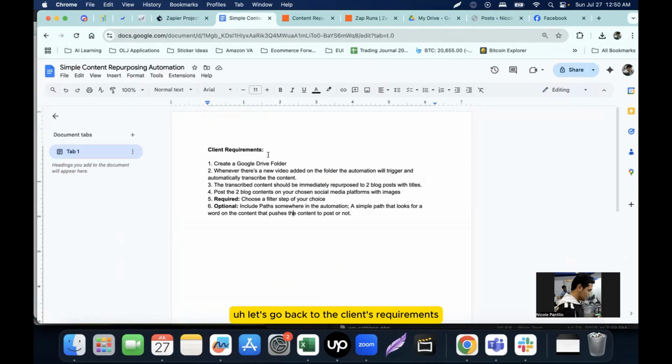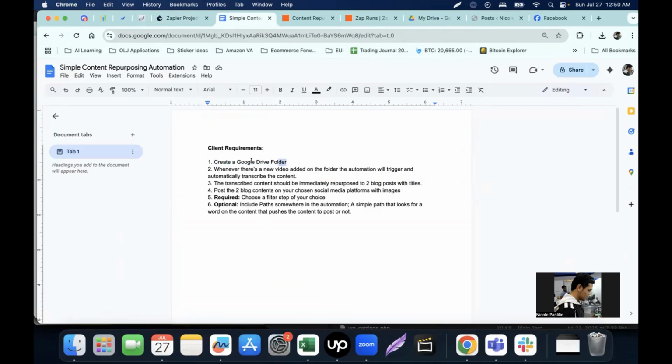Let's go back to the client's requirements. Actually, this is one of the test projects that has been given to me. And the client is asking to create a Google Drive folder. And whenever a new video is added on a folder, automation will trigger and automatically transcribe the content.